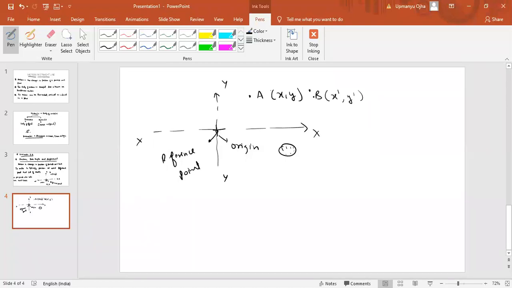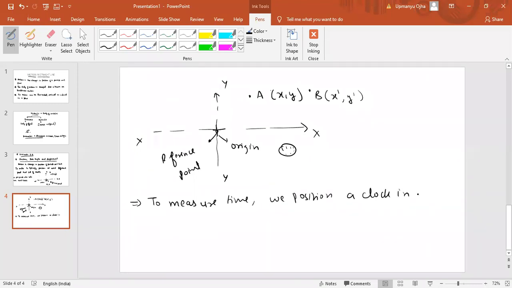Understand? So you can write one more point: to measure time, we position a clock in the system.